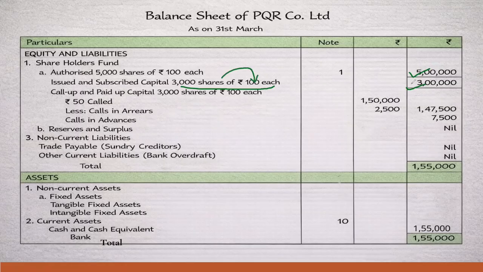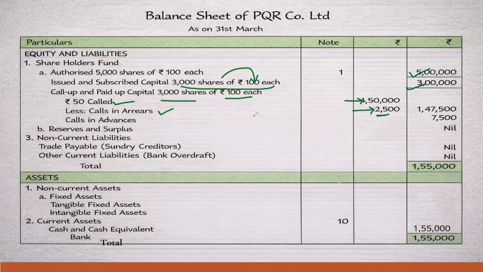Considering the 3,000 shares of 100 rupees, till the first call they have received 50 rupees per share. So what is the call money they have now? 1,50,000 rupees. But in that also they have calls in arrears. The whole 1,50,000 rupees they have not received, because for 100 shares one shareholder has not paid the amount. So the 2,500 amount they have not received, for which we have already taken the journal entry.